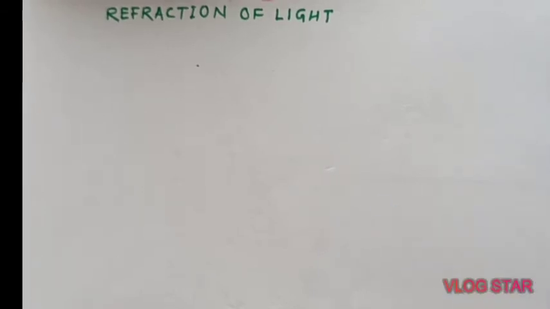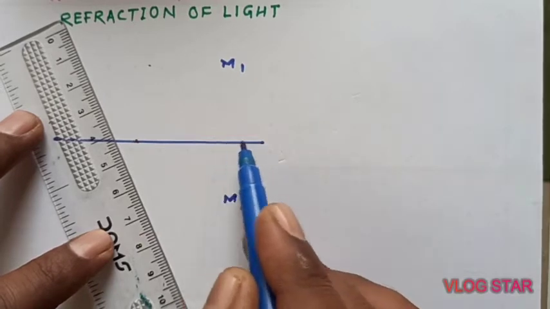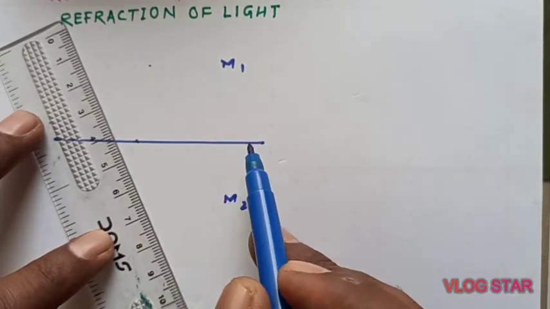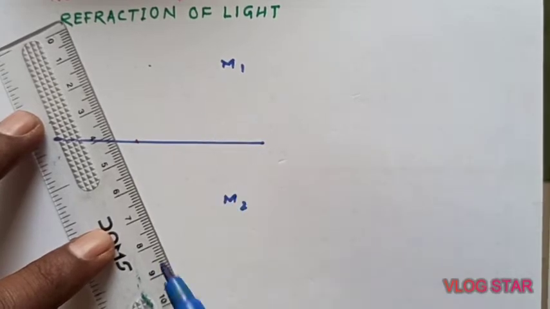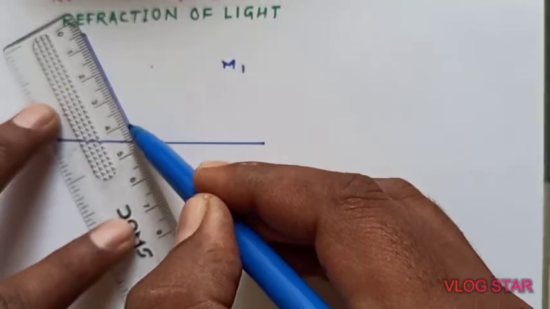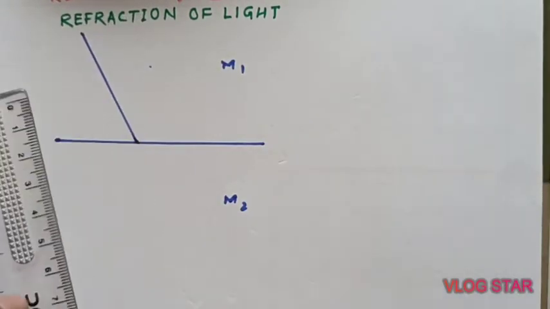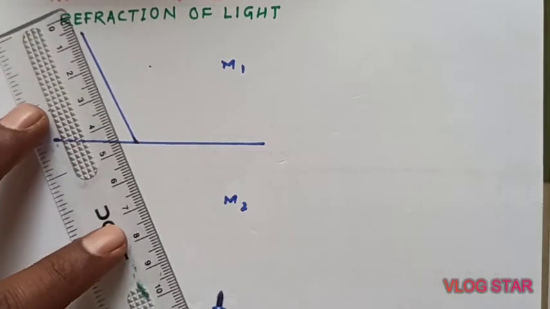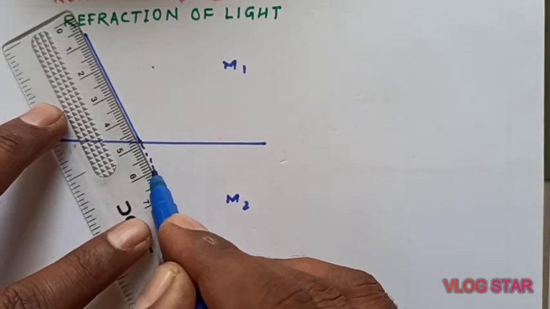Now look here, suppose this is an interface of two mediums, the medium surface. Suppose this is water and this is air. When light falls obliquely on the surface, obliquely means not perpendicular, what happens in that case? This light is supposed to propagate in a straight line, isn't it?